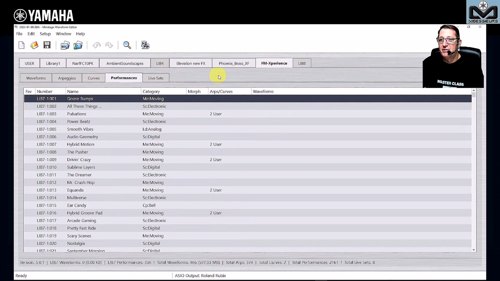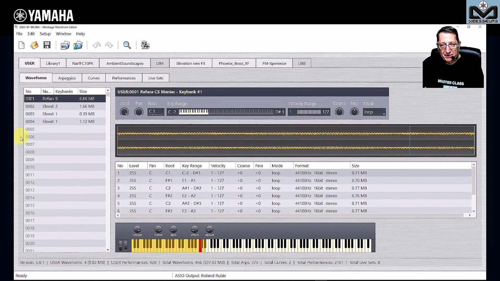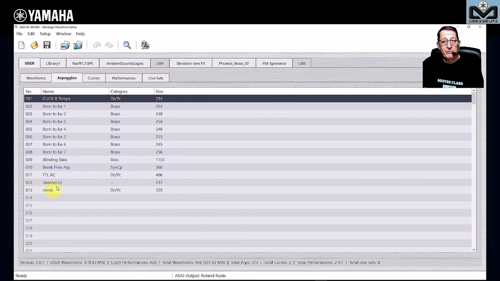This is the sound bank I work with generally on stage. And here you have the user bank, you have the library, the 8, you see. And for each of them, you see the waveforms here. Here for my user, I see 4 waveforms. I have my user arpeggio, and here they are inside the file.